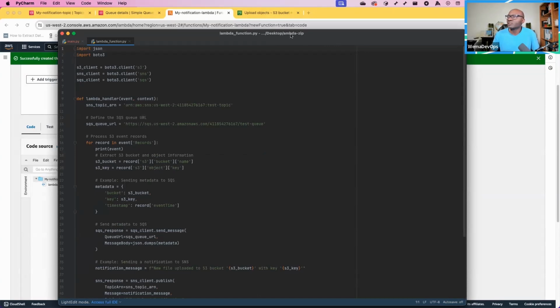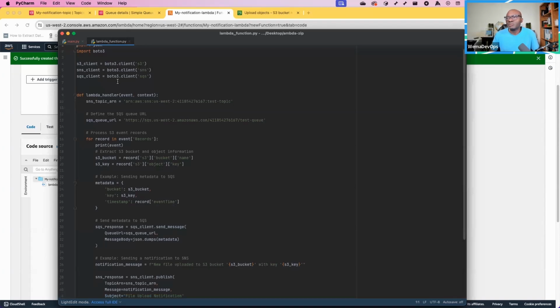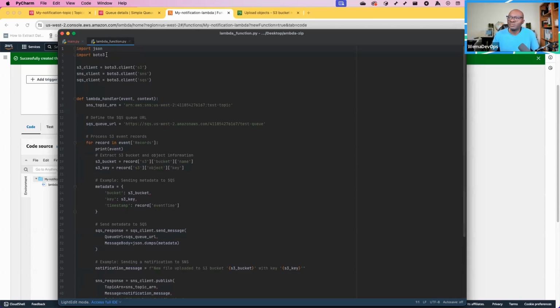It's in a directory called lambda zip, and I have a file called lambda function. Going through this, we know what our Boto3 client is. We're using Boto3 as the software development kit. So we need two packages, JSON and Boto3. From Boto3, we are using the client, because it's an AWS software development kit API that interacts with different services. We want it to interact with S3, SNS, and SQS.